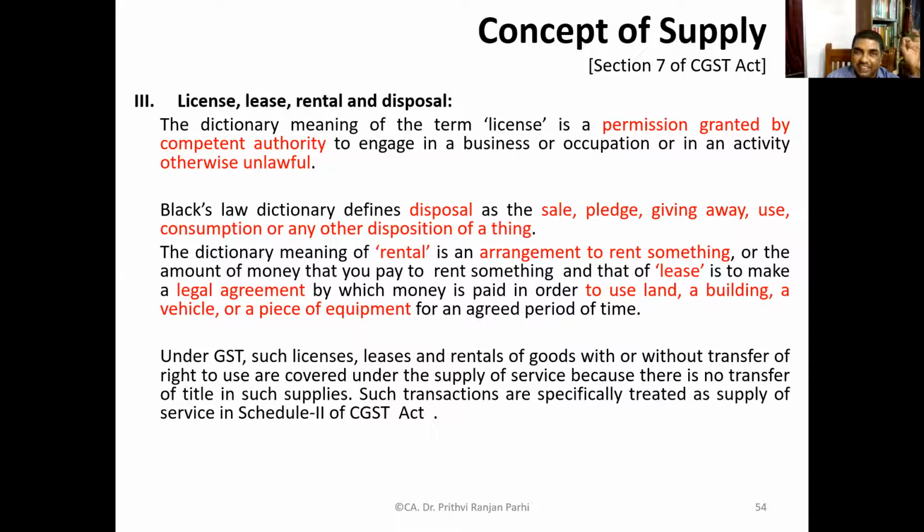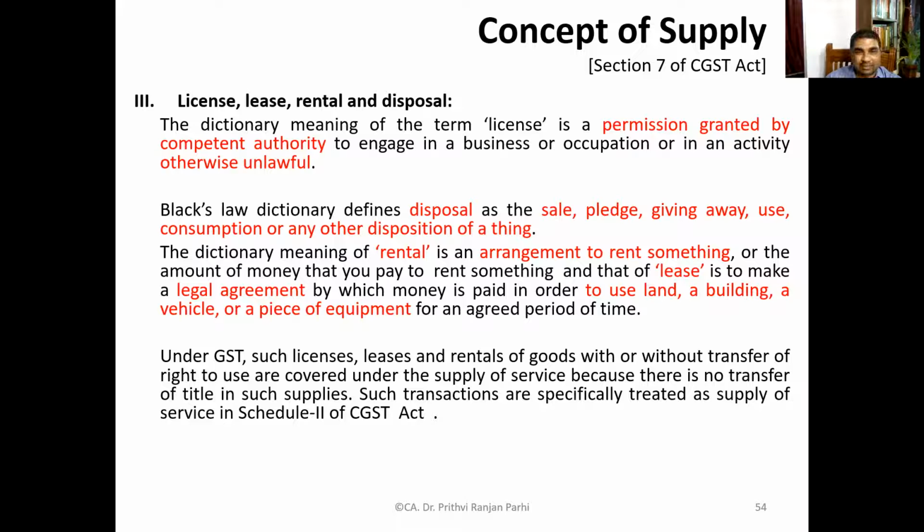The dictionary meaning of rental equivalent: it is an arrangement to rent something, or the amount of money that you pay to rent something. So someone is using your property, using some goods, and rent is paid. I think rent we are all quite familiar with. And the meaning of lease is to make a lease agreement by which money is paid to another for use of land, building, vehicle, or a piece of equipment. So all these things can be leased out and money can be collected. It's one agreement.